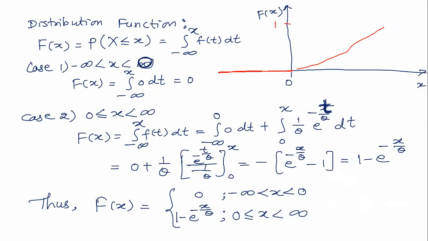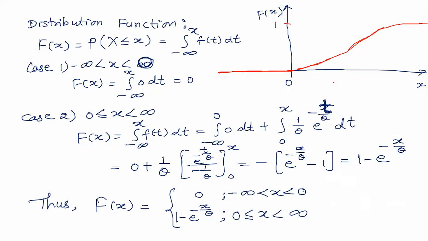It will be like this, going and reaching F of x equal to 1 at infinity. So this is going to be the nature. This is the graph of the distribution function of the exponential distribution.